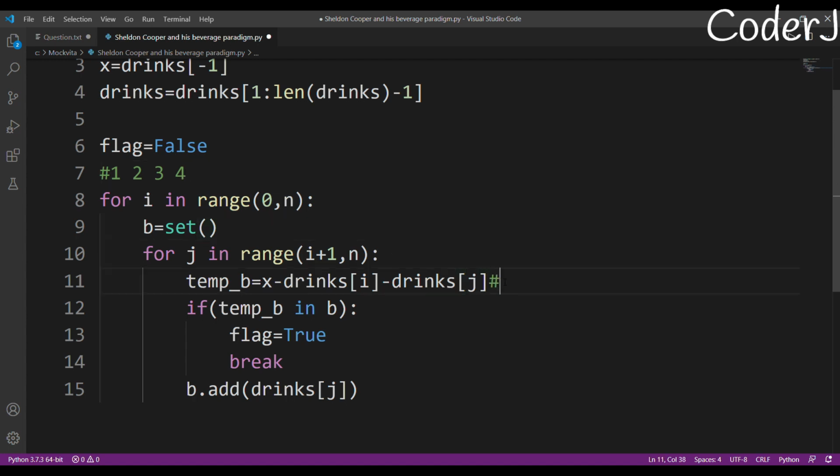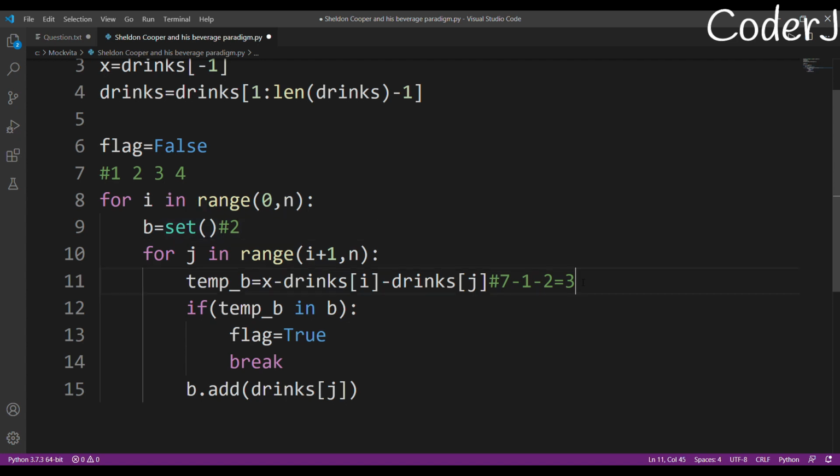I'll calculate my temp b. So my temp b will be what? X was 7. 7 minus drinks of i, initially it's 1. 7 minus 1 minus 2. So temporary b will become 3. I'll check, b is empty right now, so does 3 exist in b? Right now b is empty, no. So what I do is I just add the second element in my b, which means I just add this 2 in my b, which means yes, 2 is a potential candidate to become a b.